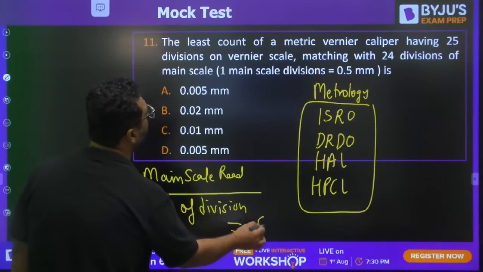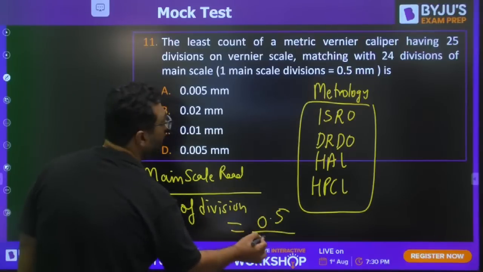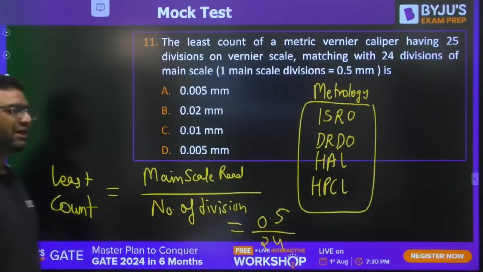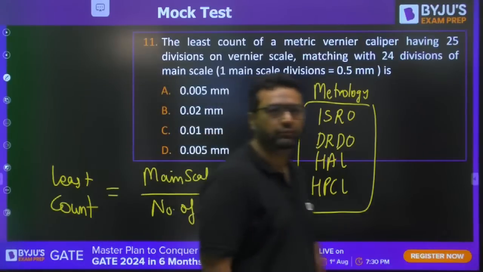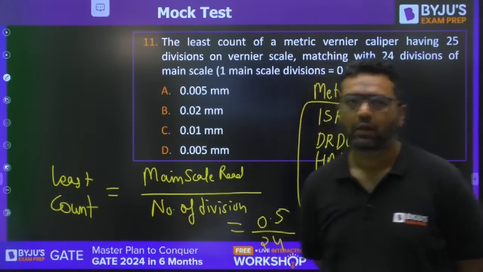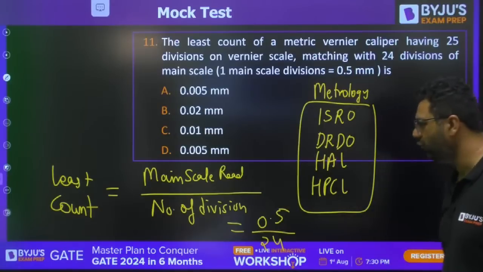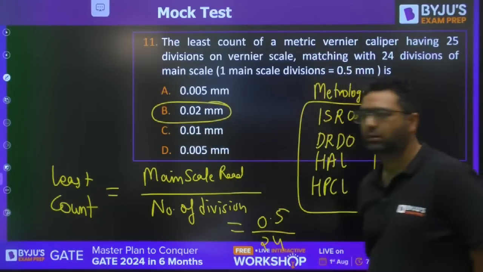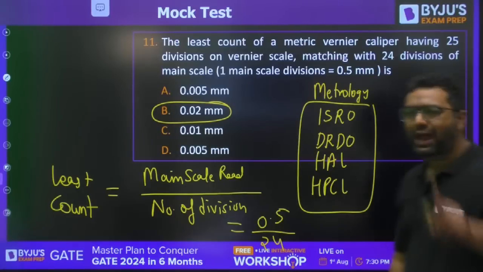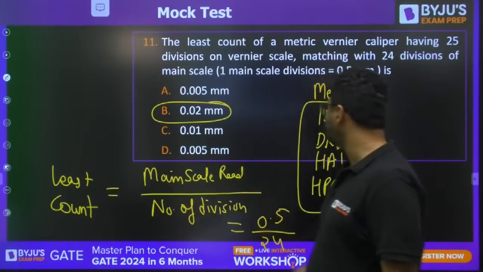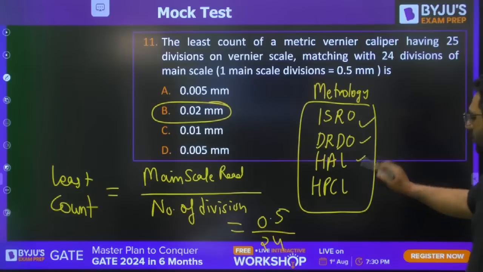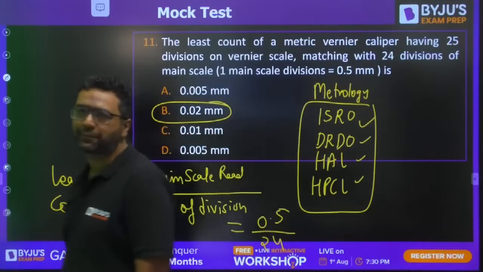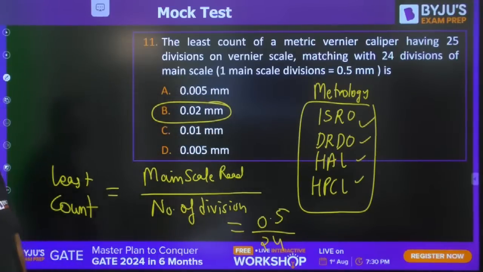So the answer will be 0.5 divided by 24. What will be the answer? 0.5 divided by 24. Are we getting 0.02 mm? Now add this question to your notes because it is asked in all these papers. Got it?